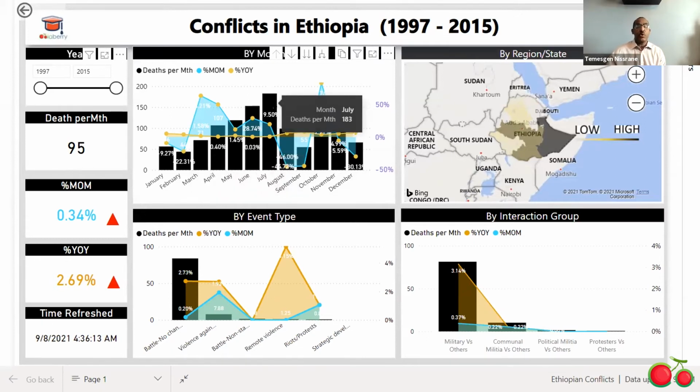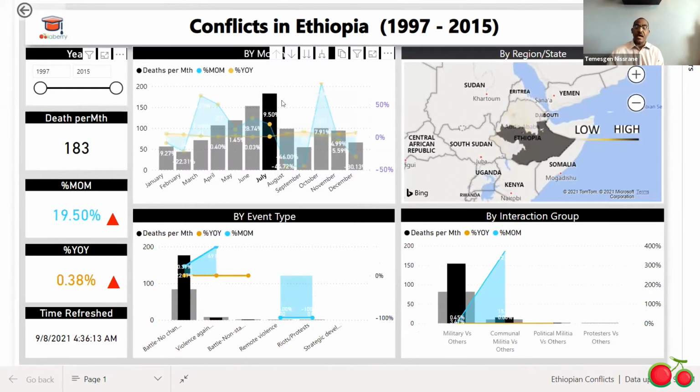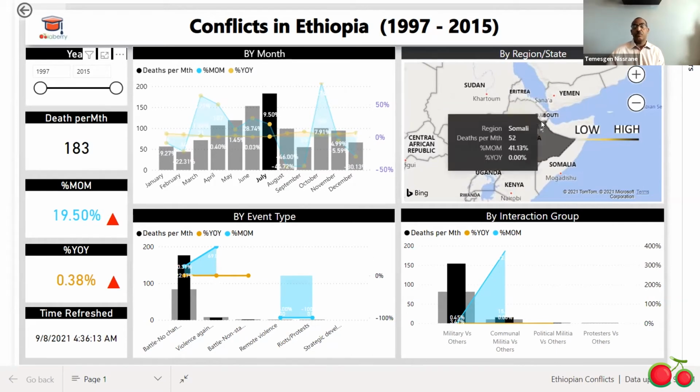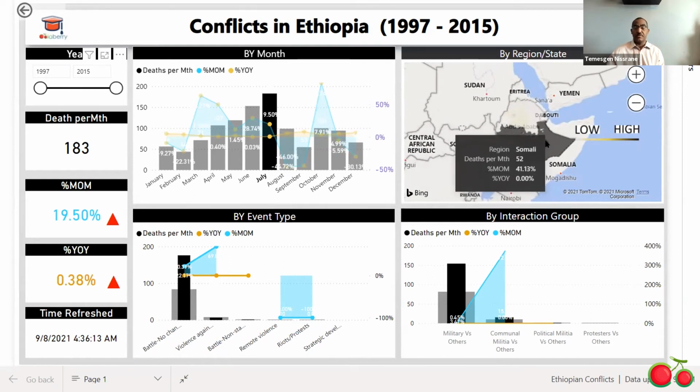But if we want to see where these high days happen in Ethiopia, if we click this one, we can see that this is Ethiopia, and the eastern part of Ethiopia, called the Somali and the Oromia regions, are highly affected.